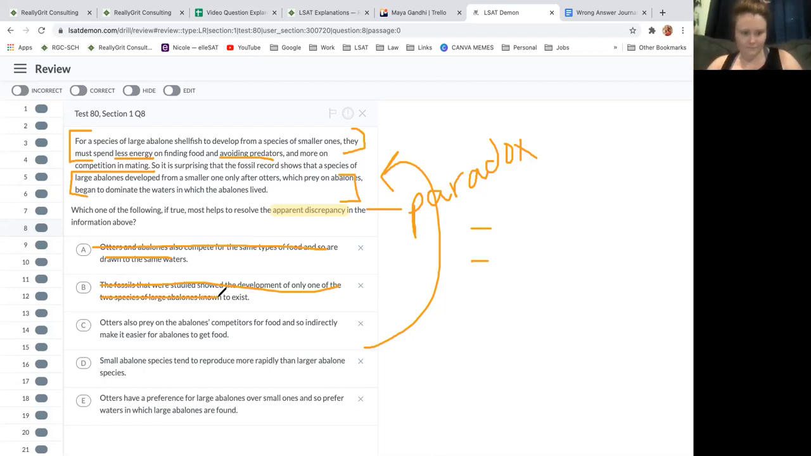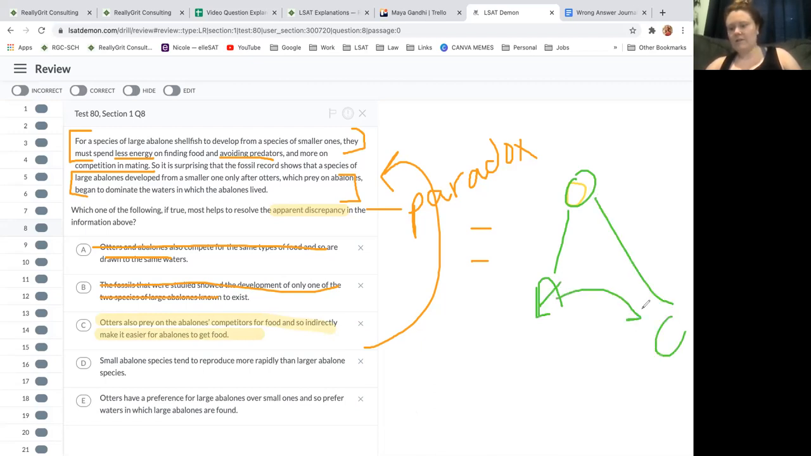Right. Otters also prey on the abalone's competitors for food, and so make it easier for abalones to get food. Okay, yes. So that helps because they may be spending more time avoiding predators, but they're spending less energy on finding food. Yeah, so even though we have otters that are eating the abalones, they're also eating this other thing over here that the abalones are also eating. So maybe, yes, perfect. Okay, keep going for D and E.